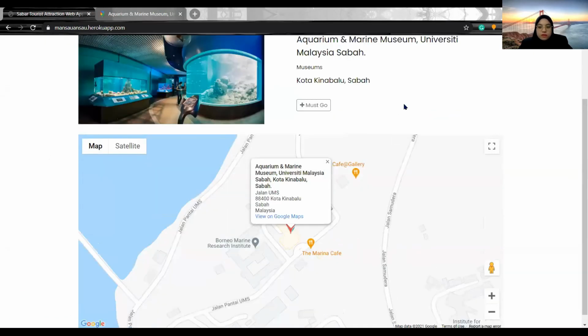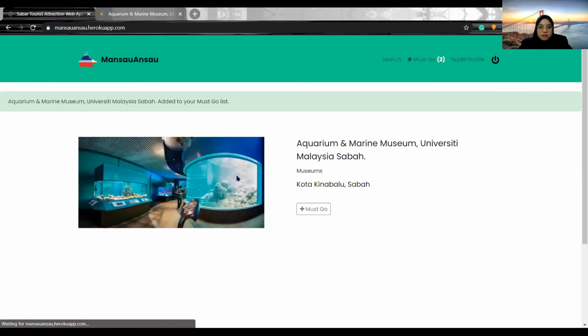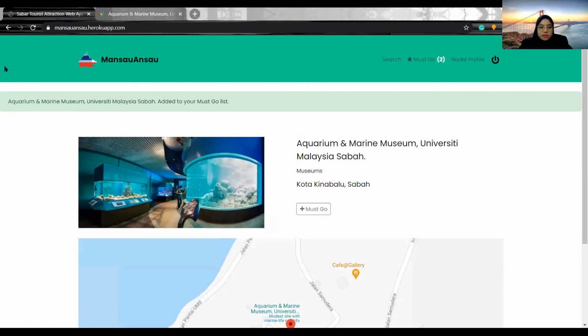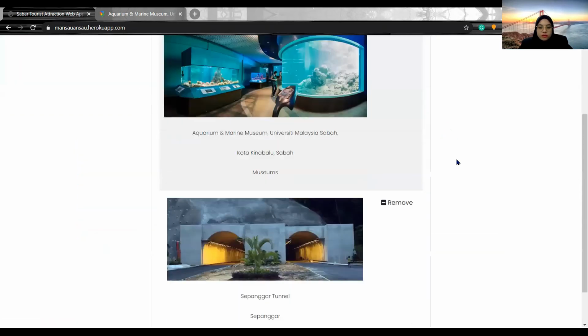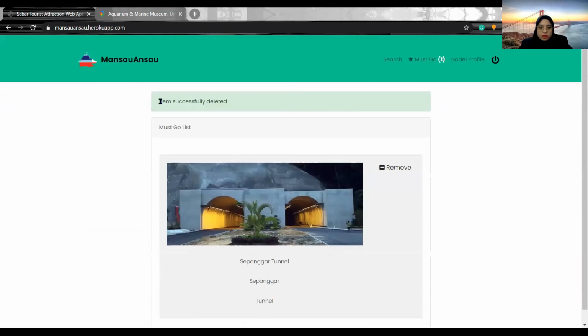And if the user wants to add this destination to their list, they can add it, and it will display the success message. It will be displayed here, and they can check it in their own account. They can also remove it, and it will display the success message.